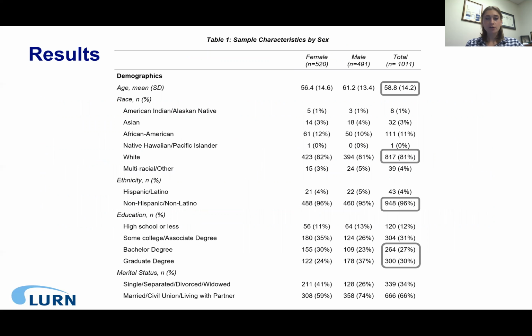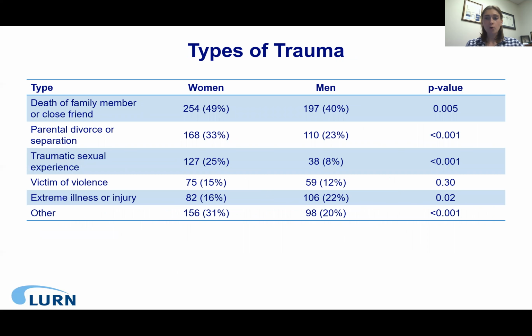491 men and 520 women completed the CTES and the LUTS tool and were included in this analysis. They had a mean age of 59, 81% were white, and 96% were non-Hispanic. 57% had at least a bachelor's degree. The most commonly reported childhood trauma was the death of a family member or close friend. 25% of women reported a traumatic childhood sexual experience compared to 8% of men.